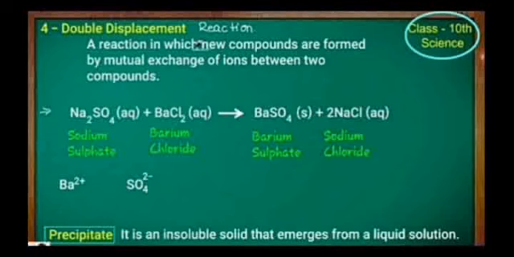Double displacement reaction. A reaction in which new compounds are formed by the mutual exchange of ions between two compounds is called a double displacement reaction. Double displacement reaction is also called an ion exchange reaction. For example, in the reaction between aqueous sodium sulfate and barium chloride solution, barium sulfate and sodium chloride are obtained.